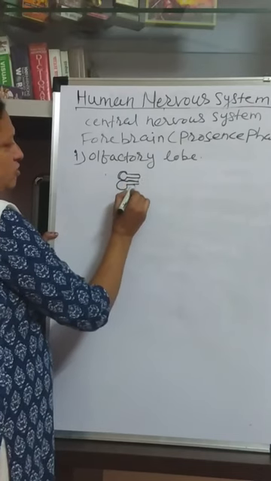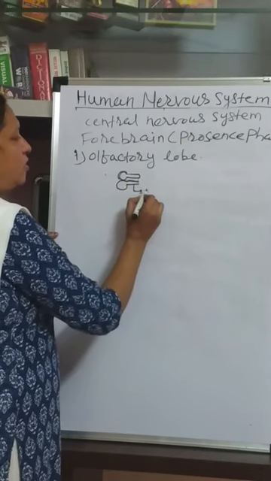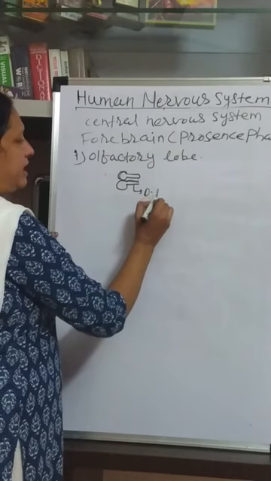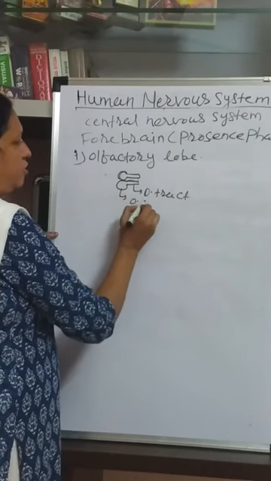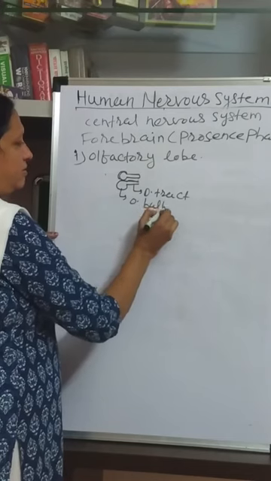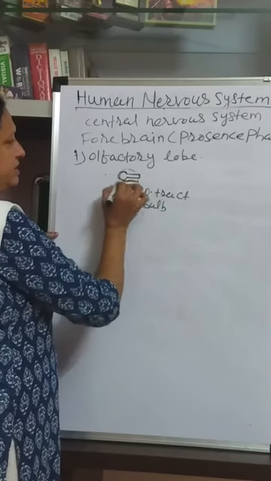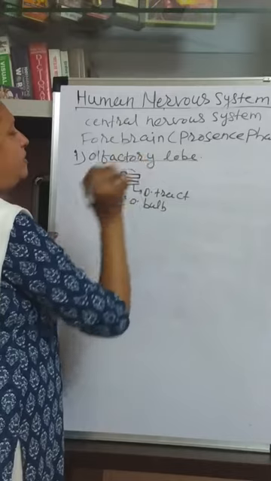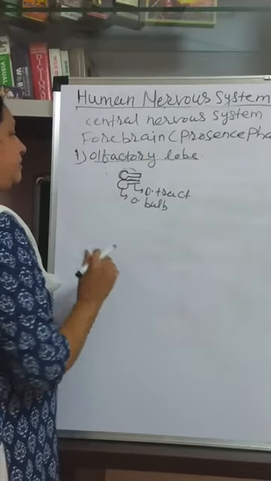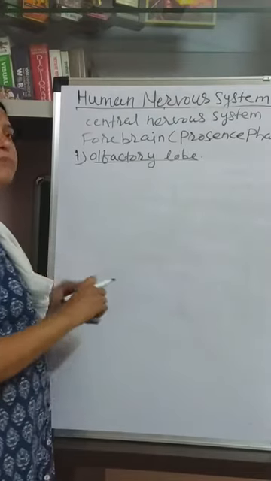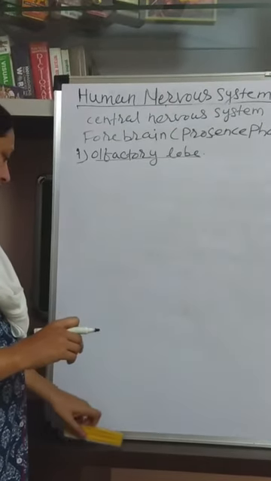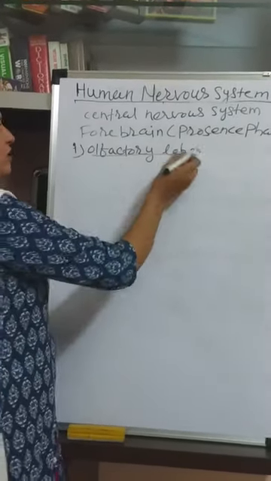So this is called as the olfactory tract, and this is called as olfactory bulb, and this together complete structure is called as olfactory lobe. It is weakly developed in human being as compared to other animals. It is weakly developed, a very small part.